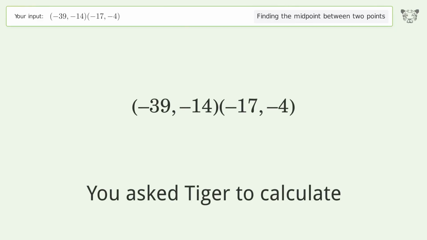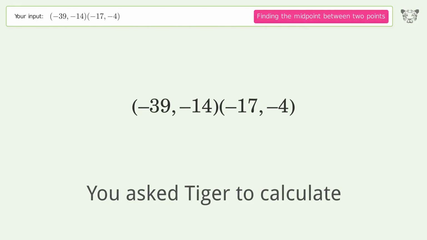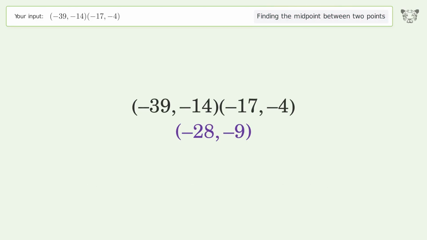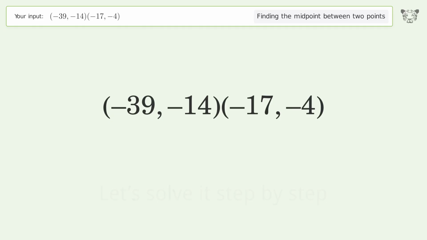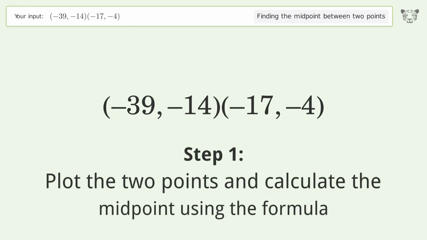You ask Tiger to calculate. This deals with finding the midpoint between 2 points. The midpoint between the 2 points is -28, -9. Let's solve it step by step. Plot the 2 points and calculate the midpoint using the formula.